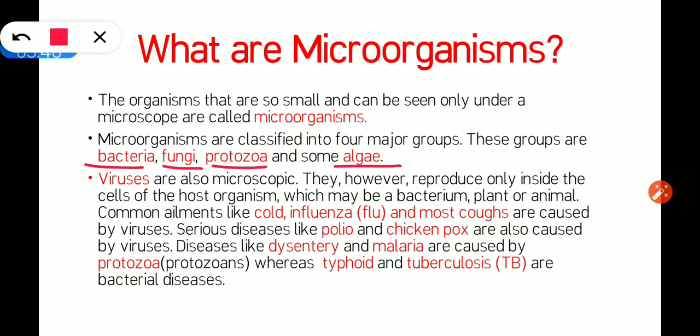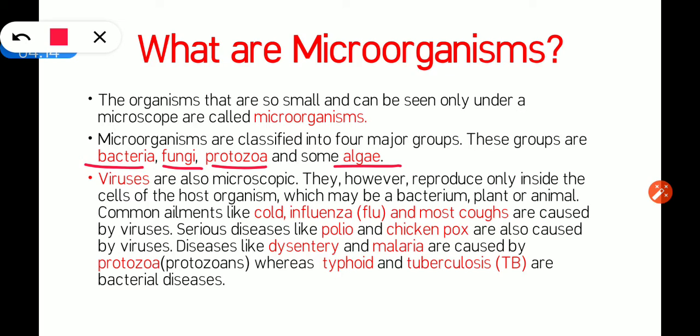Algae we have discussed in the first chapter. What is algae? These are tiny green plants that have chlorophyll and can make their own food. Algae are found above the stagnant water surface. You can see green patches on the pond, on the surface of the water; that is algae.